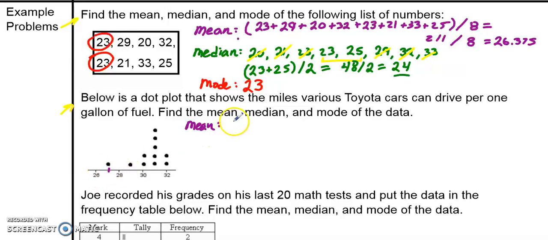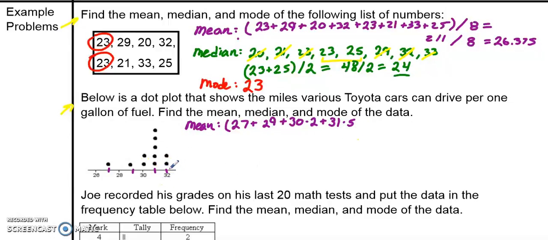So the first dot is at 27, plus this one looks to be at 29, plus the next two dots are at 30. Now I could add 30 plus 30, or I could write 30 times 2, since there are two 30 dots. Next up is at 31. There are 1, 2, 3, 4, 5 dots at 31. So I could write plus 31 five times, or a little shortcut is plus 31 times 5.